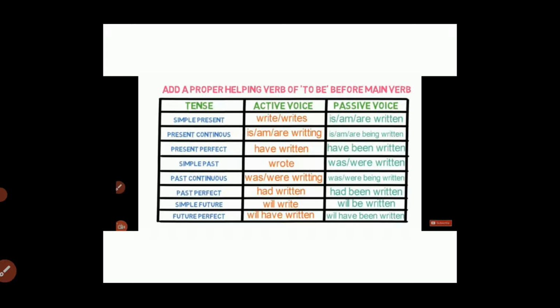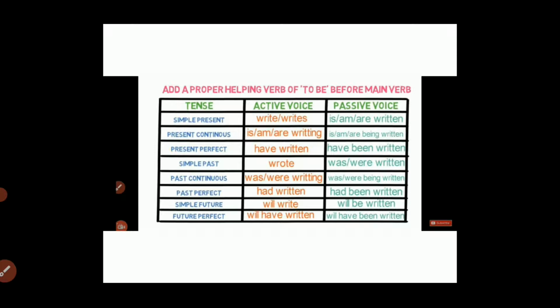In simple past tense, there will be second form of the verb, and while converting this type of sentence into passive voice, we'll use was, were as helping verb and third form of the verb. In past continuous tense, we usually have was, were and present participle. So while converting these types of sentences into passive voice, we have to use was, were and being and third form of the verb. In past perfect tense, we usually have had plus third form of the verb, and while converting these types of sentences into passive voice, we'll use had, been and third form of the verb.